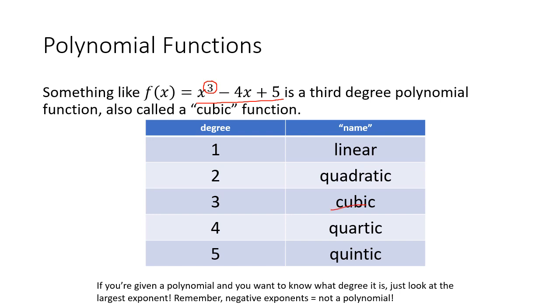If you're given a polynomial and you want to know what degree it is, just look at the largest exponent. That's it. If you have a negative exponent, that's not a polynomial. If you have a rational number, like a fraction, in an exponent, that is also not a polynomial.